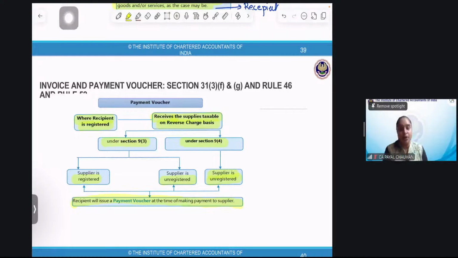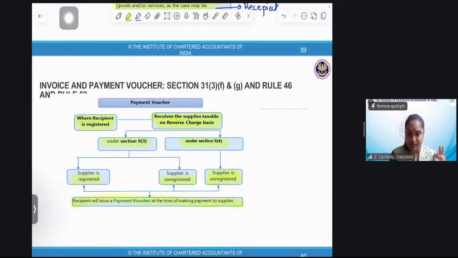Perfect. 15th October will be the date when the invoice will be issued, up to the value of the amount of service rendered. The amount will be 60,000. Perfect. Next. See, I'm taking services under RCM.